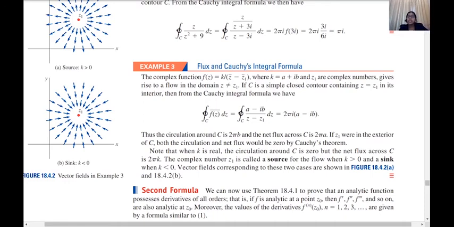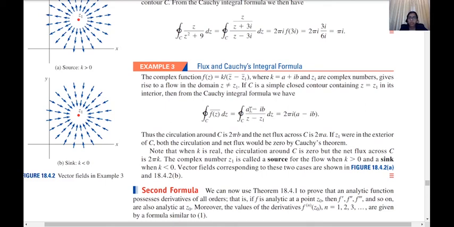Then to find the circulation and net flux, if you remember, we have to find the integral over C of f(z) dz̄, and we will get a complex number. The real part forms the circulation and the imaginary part forms the net flux, right? So we have to evaluate this integral. What will be f(z) conjugated? It will be k̄ divided by (z̄ minus z̄1) whole bar, that is z minus z1, and k̄ will be a minus ib. So the integral will be nothing but the integral over C of (a minus ib) divided by (z minus z1) dz.